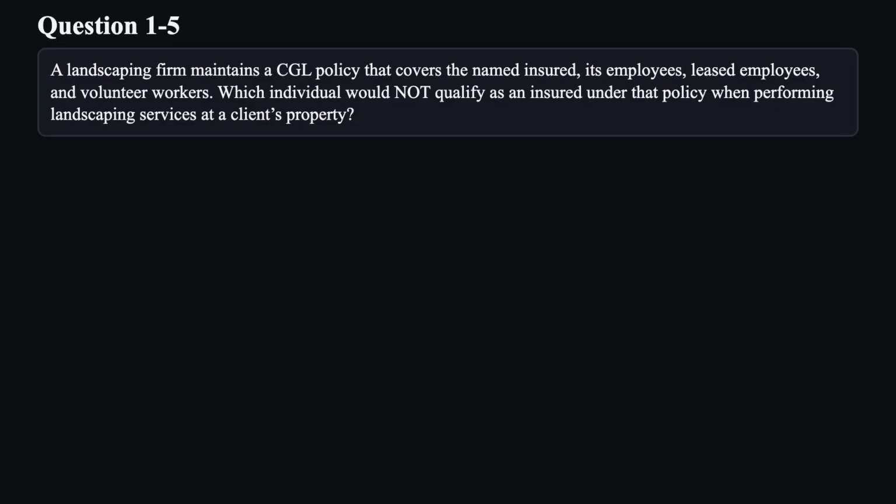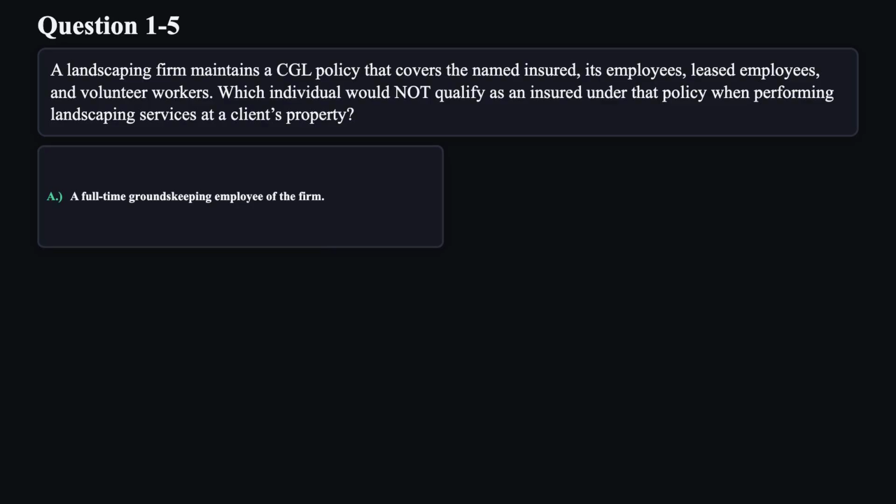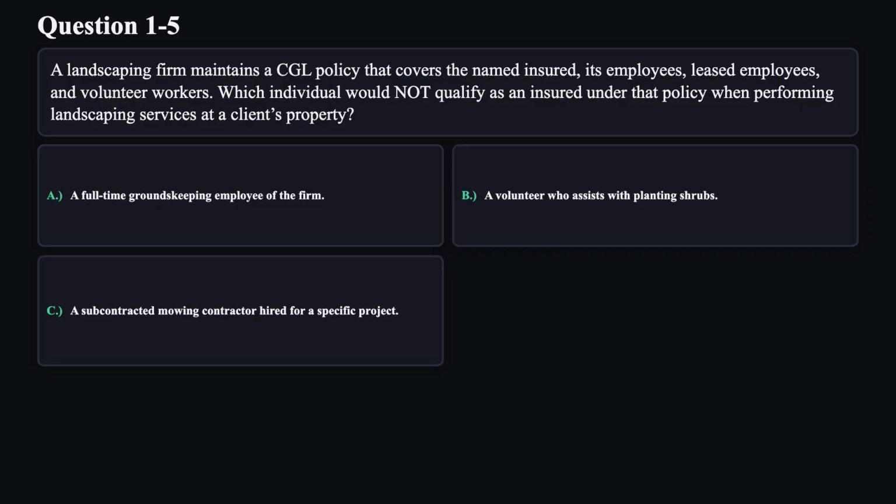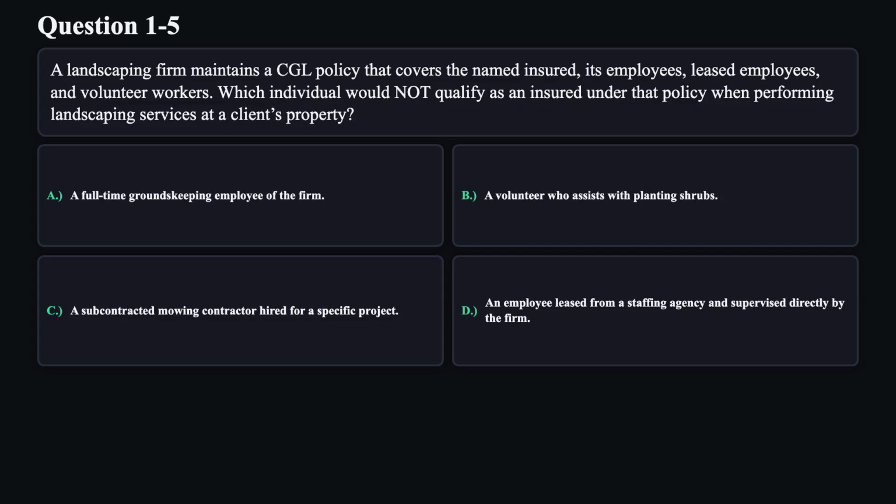Question 5. A landscaping firm maintains a CGL policy that covers the named insured, its employees, leased employees, and volunteer workers. Which individual would not qualify as an insured under that policy when performing landscaping services at a client's property? A. A full-time groundskeeping employee of the firm. B. A volunteer who assists with planting shrubs. C. A subcontracted mowing contractor hired for a specific project. D. An employee leased from a staffing agency and supervised directly by the firm.